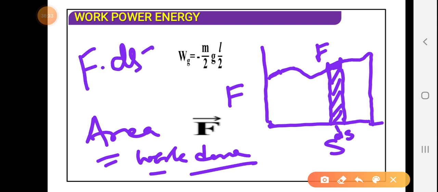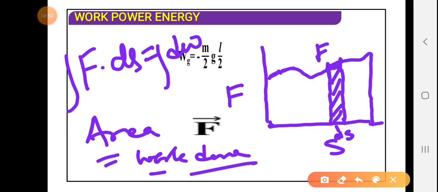The work done is very small, so take it as dW, and we have to integrate it to find the total work done. Here the variable is displacement s, and force is also variable in the integration.